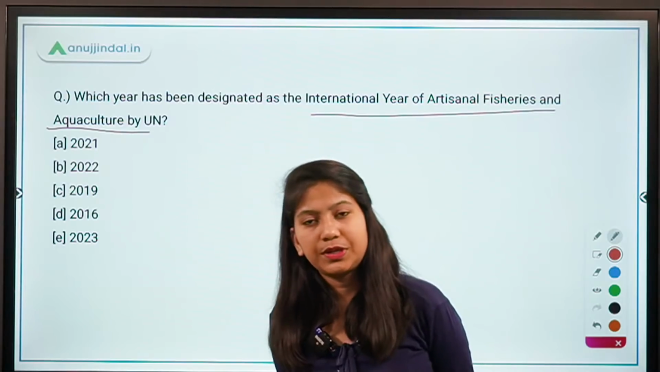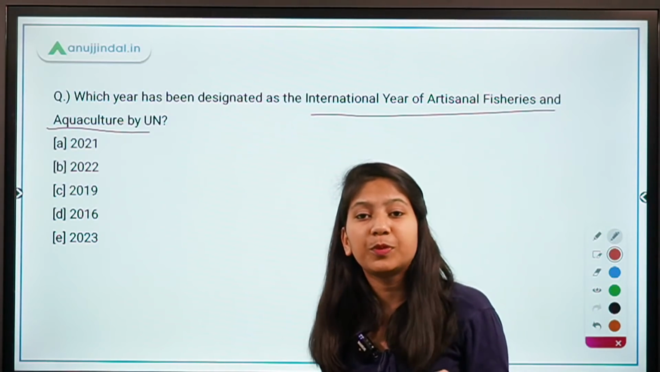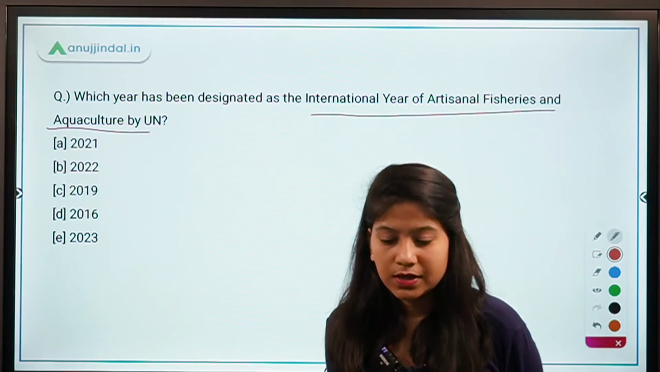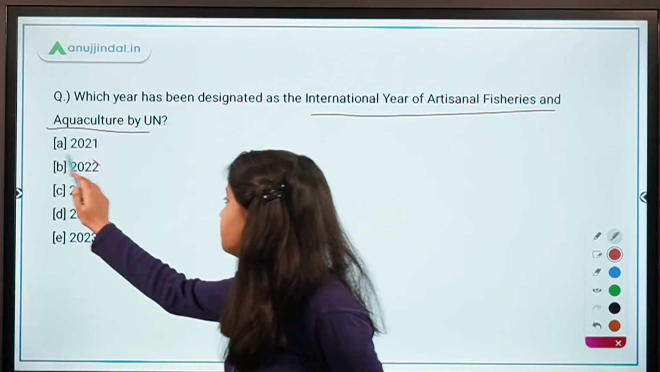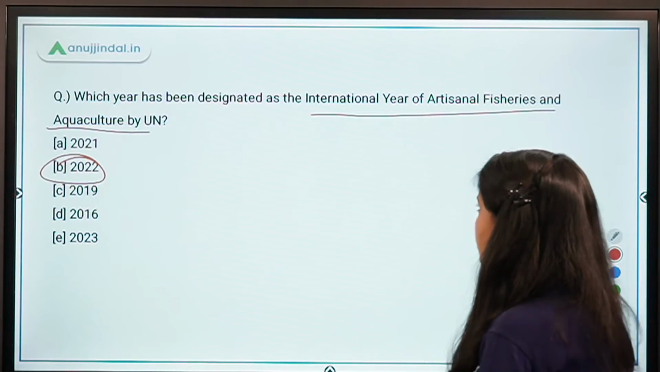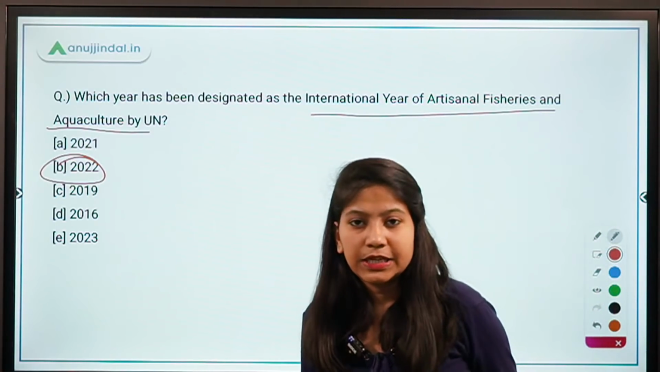Yes, Pranjal, absolutely right. So Karnataka, Andhra Pradesh. So I forgot to tell you that REWARD is being implemented in Karnataka as well. Absolutely right guys, it's option B, 2022. So this is the new announcement made by the United Nations.